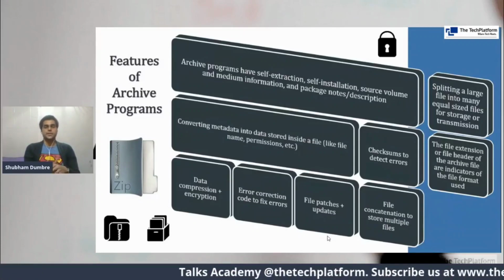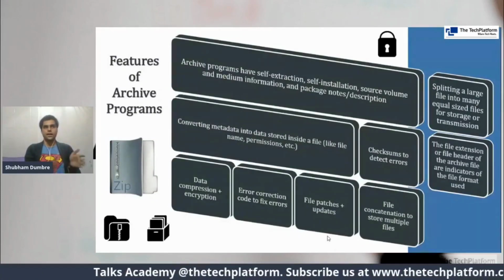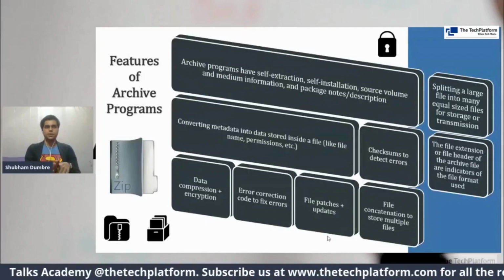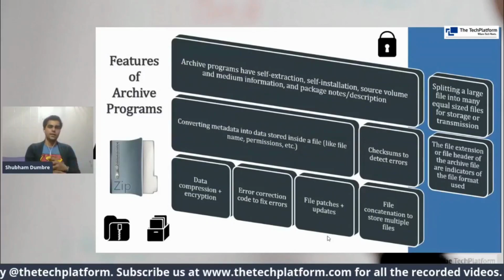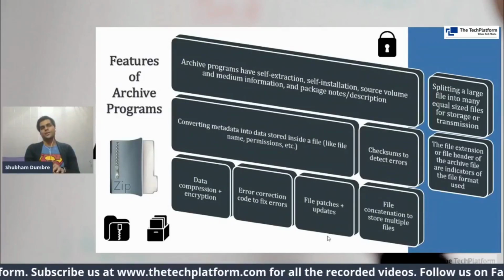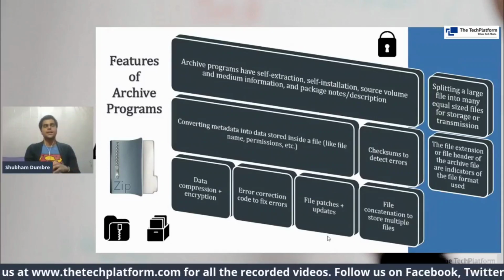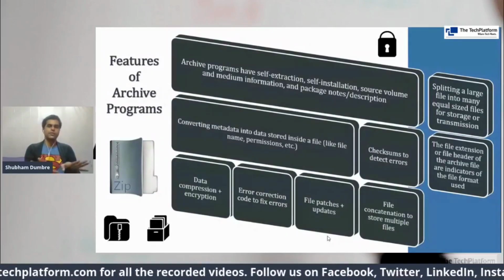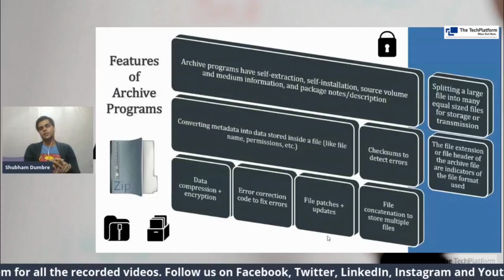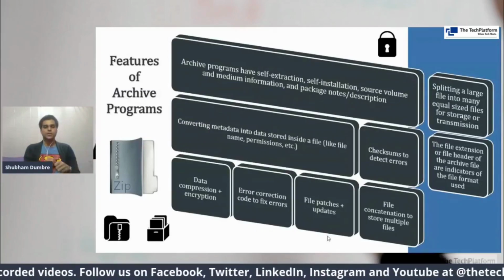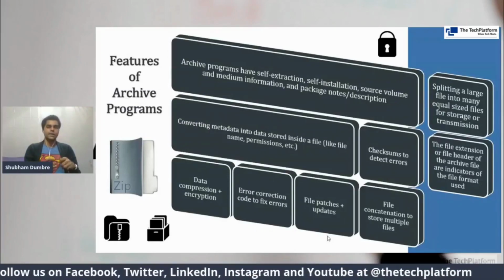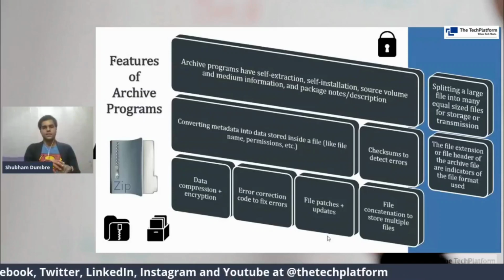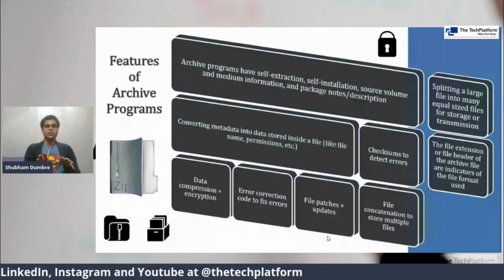Checksums to detect errors. Sometimes you may have read about encryption and decryption. So one good idea is the checksum. If you distribute different packets to different locations, then you have to get all the packets back when you decrypt, and you need to check the sum from before breaking it down into different packets.